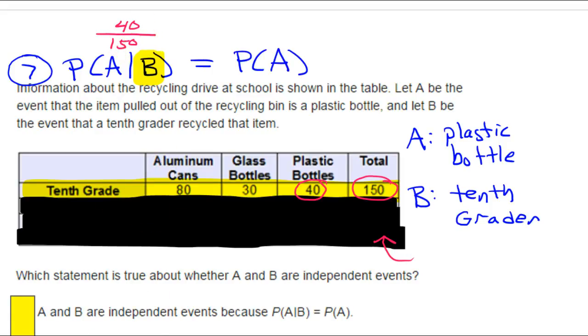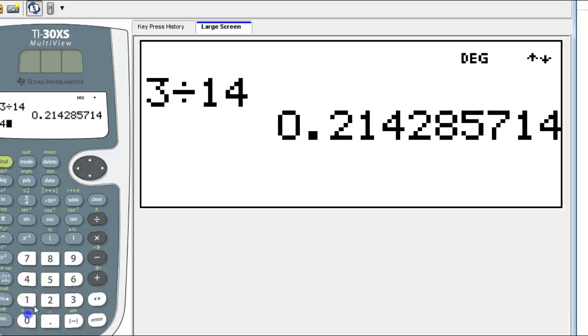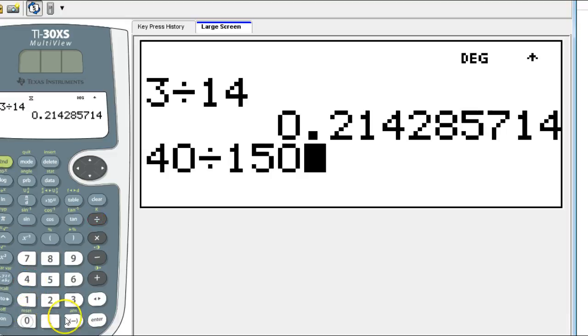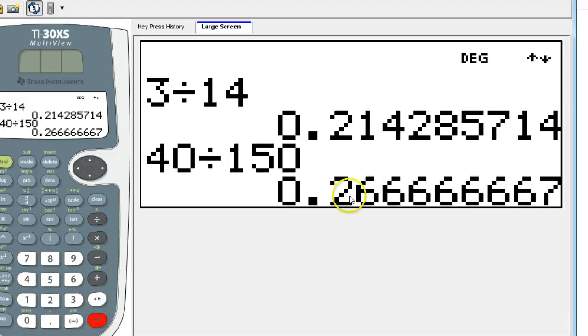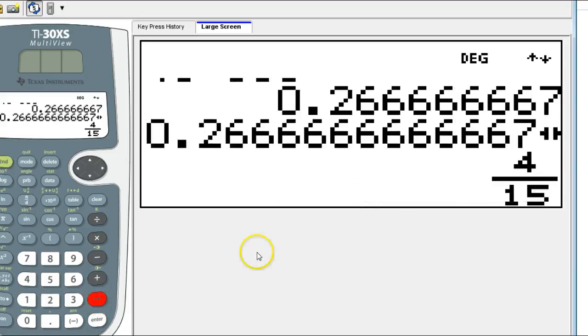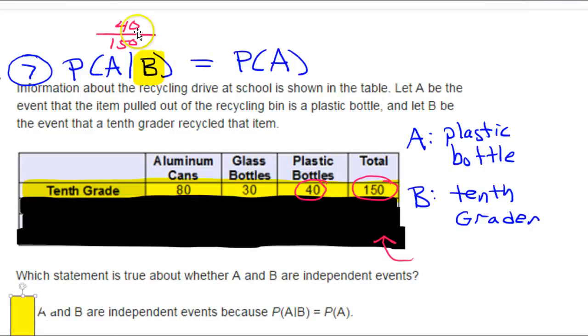Let's see, what does that reduce down to? 40 out of 150 is 4/15. Okay, so this is 4/15. Now let's calculate the probability of A without any conditions and see if it is also 4/15. If it is, then they're independent. If it's different, then they are not independent.